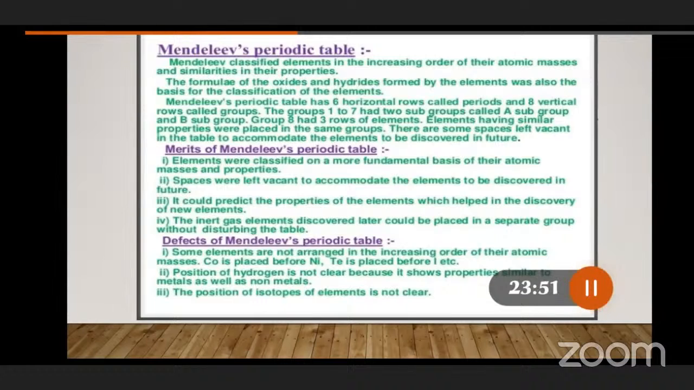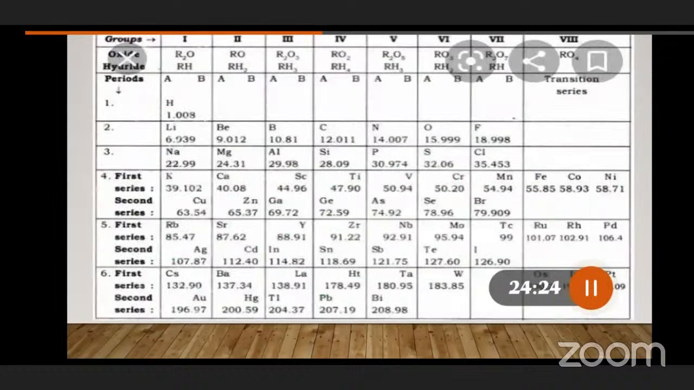Like that, the element is taken as R and oxygen is O. If we take CO, we can call it RO; CO2 we can call RO2. For example, sodium forms Na2O, and magnesium forms MgO, so R2O, RO. Similarly, for hydrides, sodium hydride is NaH. So based on the formation of oxides and hydrides, the classification of elements has been done. Once you see here, groups.